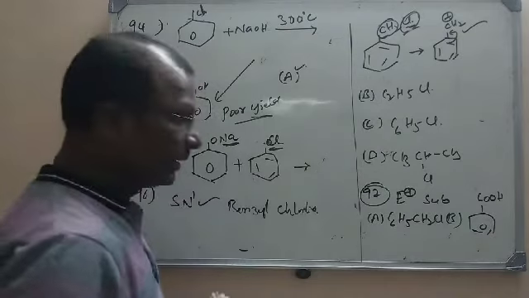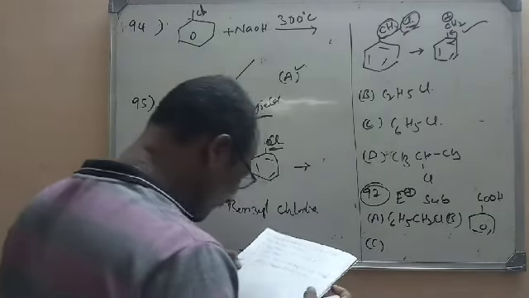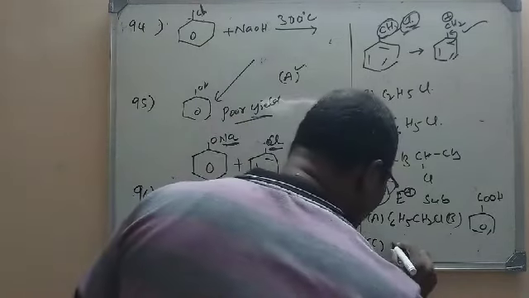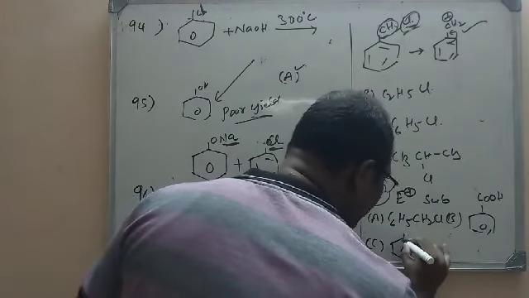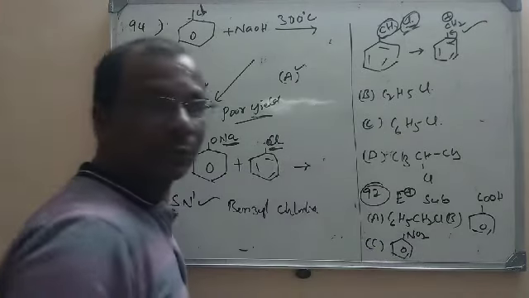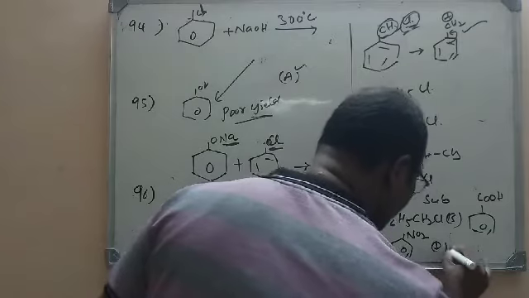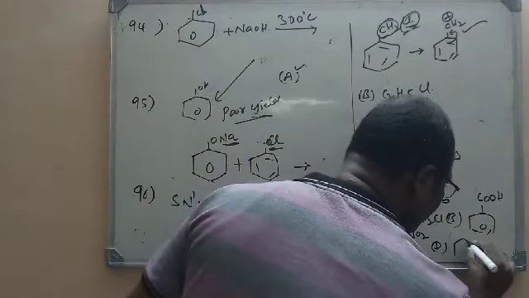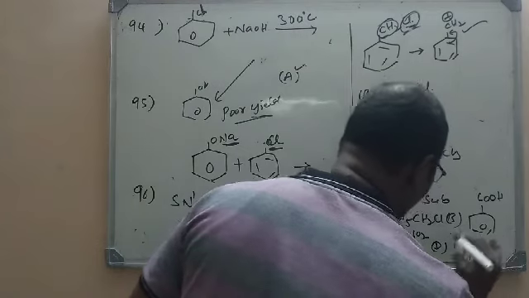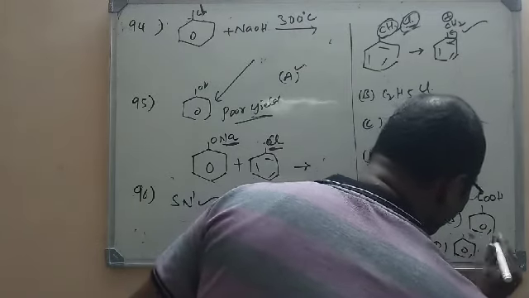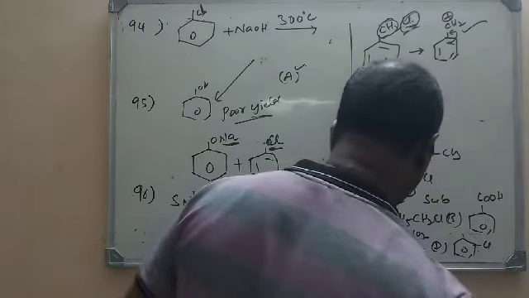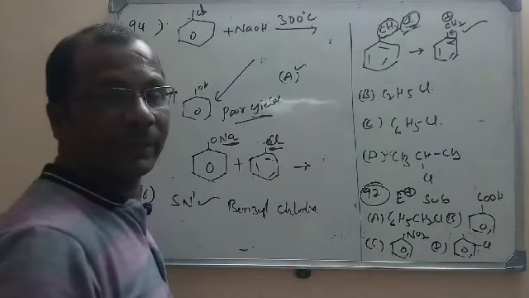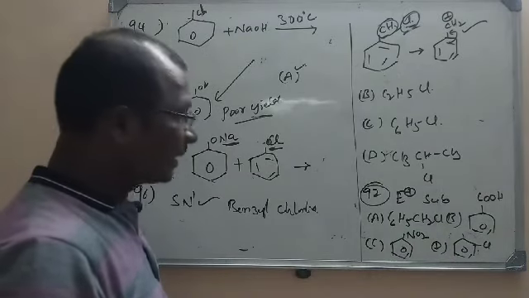The third option is nitrobenzene, which means a benzene ring that has an NO2 group. And the last option is chlorobenzene, C6H5Cl. So what we need to decide here is which one undergoes electrophilic substitution most easily.